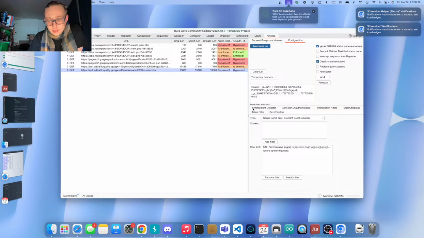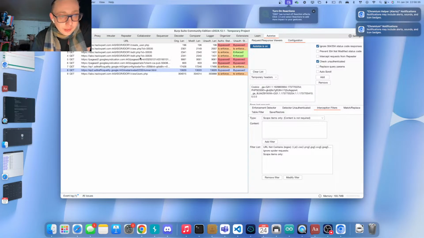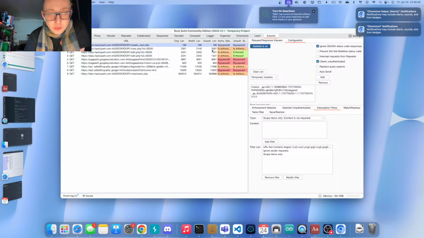It is doing stuff out of scope. Should it do that? No, but you have to add that filter first. So add that filter here. If we go and see the edit page here, we can see an is enforced. What does that mean? Bypassed, is enforced and enforced. So bypassed means, as I said, it'll do the same request as the high priv user with the low privilege account.